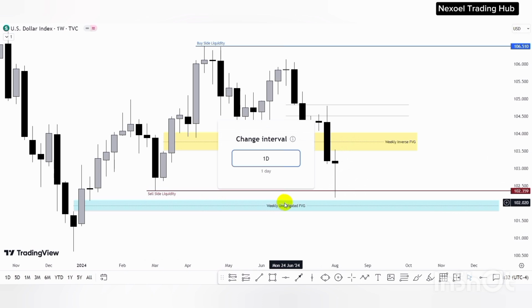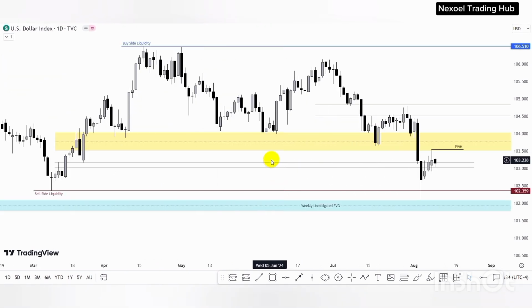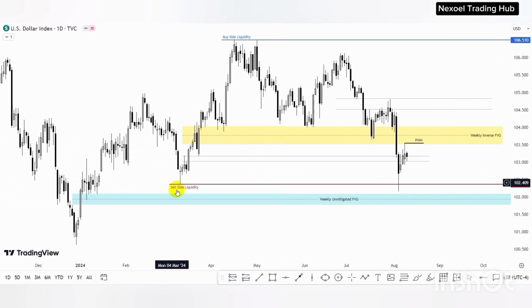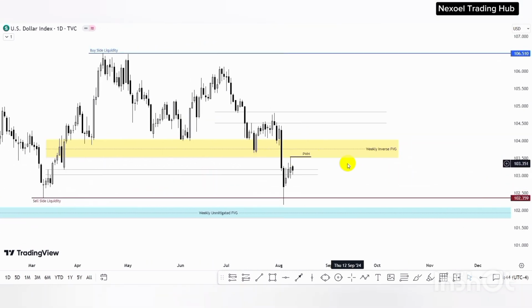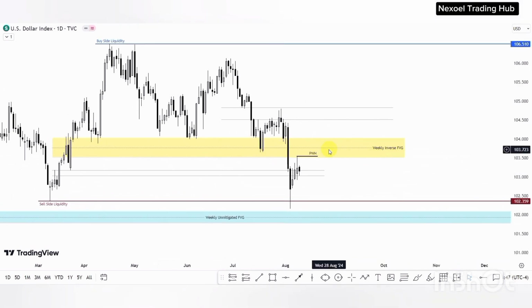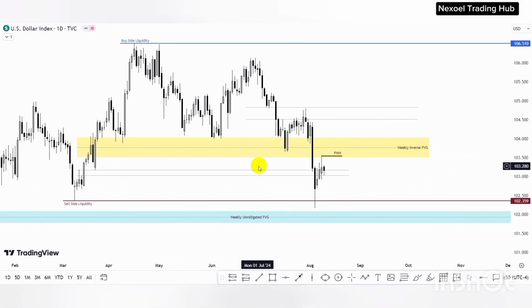So let's check out the daily time frame. Here in the daily time frame, we've seen the raid of the sell side liquidity, which was actually projected last week. And then we looked at this weekly inverse fair value gap from the daily time frame with a more broad perspective in regards to the sponsorship candle. We looked at this order block within the inverse fair value gap zone. And then we also looked at this breakout block because this sponsored the move that took out this buy side liquidity here. And now we have this massive fall of price to the downside where we have price imbalance in confluence to the weekly inverse fair value gap.